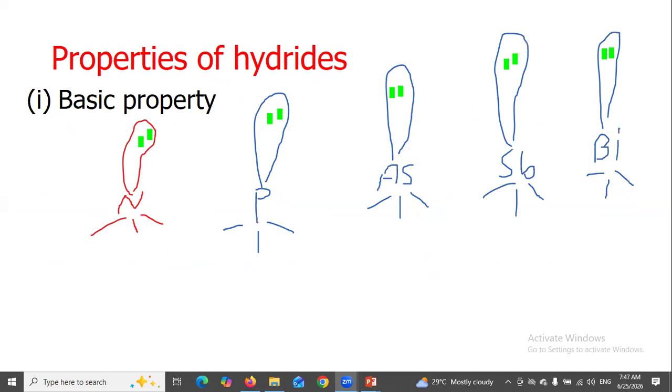Properties of hydrides. Basic property: all have lone pairs.